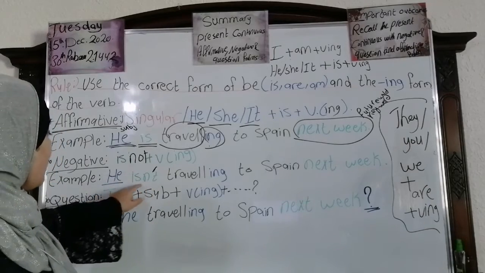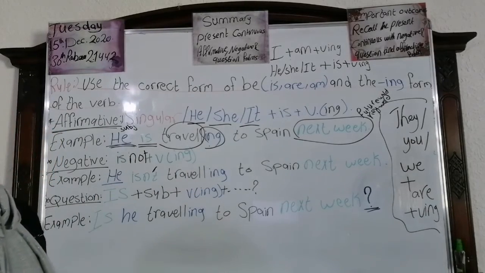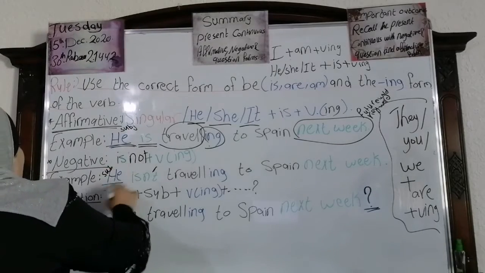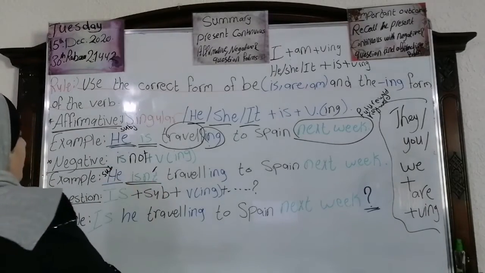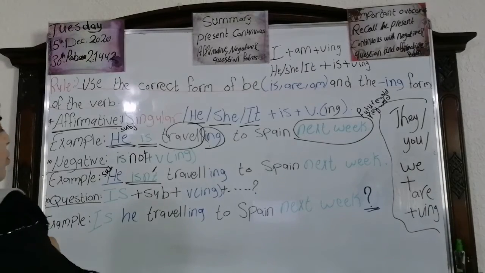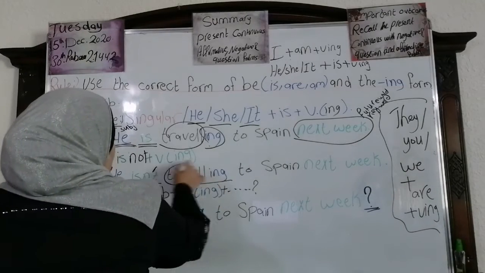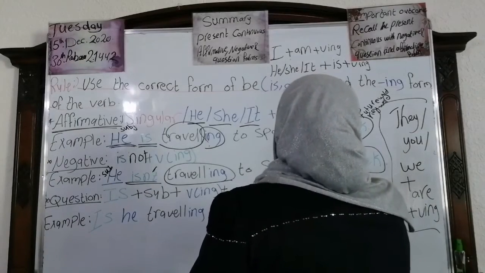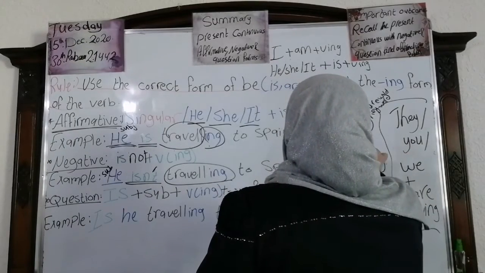We say he isn't traveling to Spain next week. He is the subject, okay? And isn't the helping verb with the not. Traveling, the main verb with ing, to Spain next week. Also, we said it's a keyword, okay?